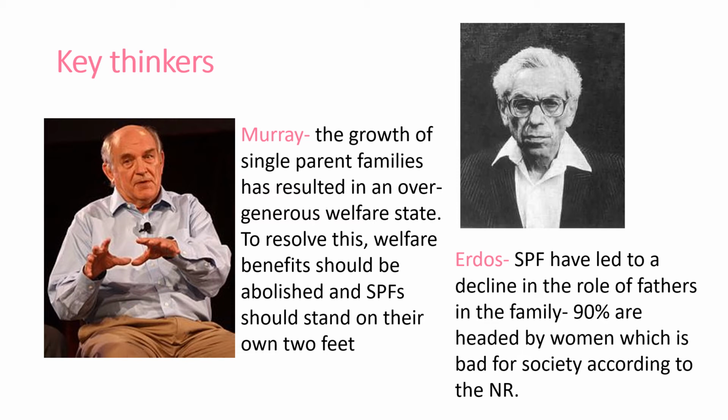So very critical of single-parent families, low-income families, and welfare, and generally the use of the welfare system by families as a whole. Dennis and Ernst talked about single-parent families. Their view was that single-parent families raise children who will be juvenile delinquents. 90% of families are headed by women, and in their view, they do not socialise boys properly because they lack a role model. This means boys are less likely to follow norms, values, rules, and turn to juvenile delinquency. So very critical of anything but the traditional nuclear family.